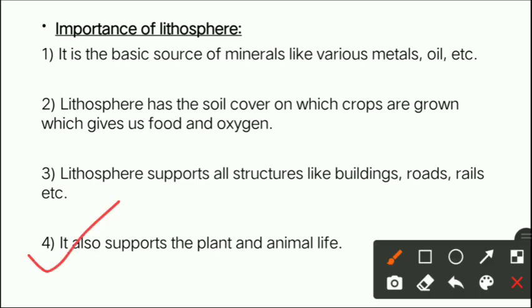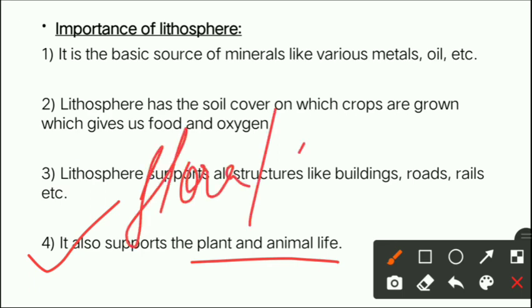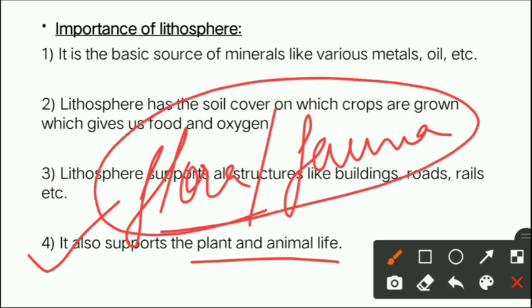Now the last is, it also supports plant and animal life. Beta, on land there are various plants which are grown, and various kinds of food which are available. On land there is various wildlife, many kinds of animals, small animals, and plants, whom we call flora and fauna. Both are living where?